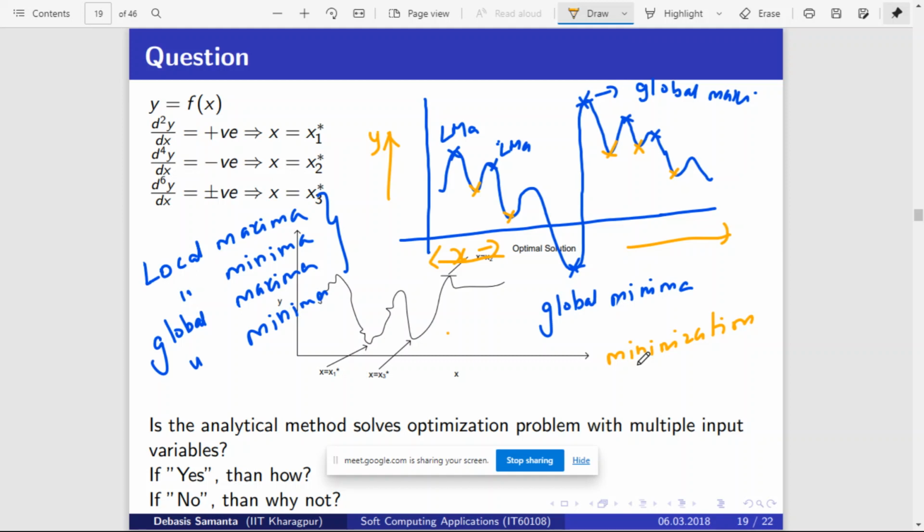If the problem is a minimization problem, then what should be our objective? Global minima. We have to find global minima. If it is a maximization problem, then the objective is to find global maxima, right? So it all depends on the type of the problem.